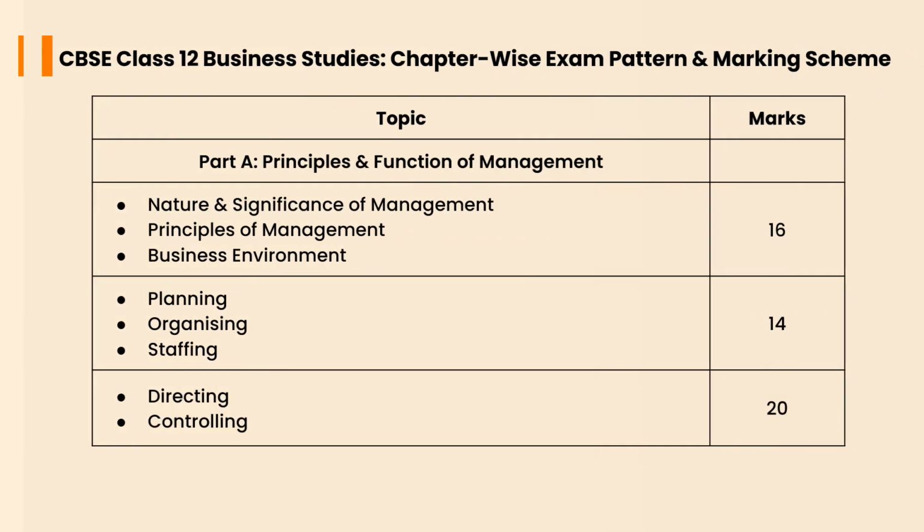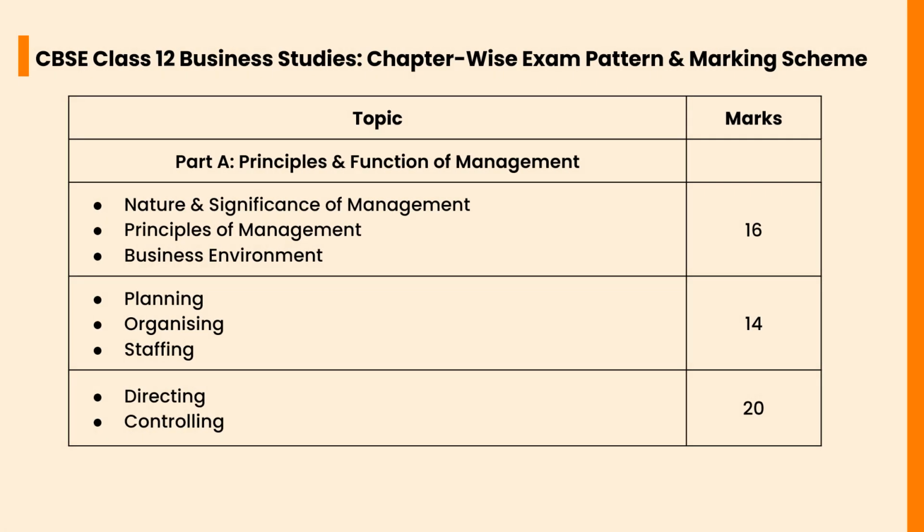Let's check the CBSE Class 12 Business Studies chapter-wise exam pattern and marking schemes. Nature and significance of management, principles of management, business environment will carry a weightage of 16 marks. Planning, organizing, staffing will carry a weightage of 14 marks. Directing, controlling will carry a weightage of 20 marks.